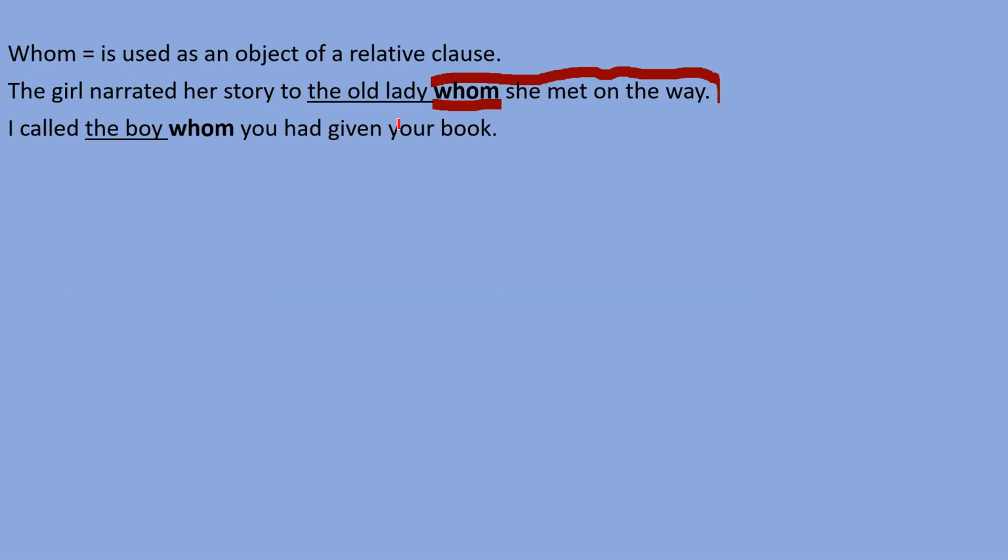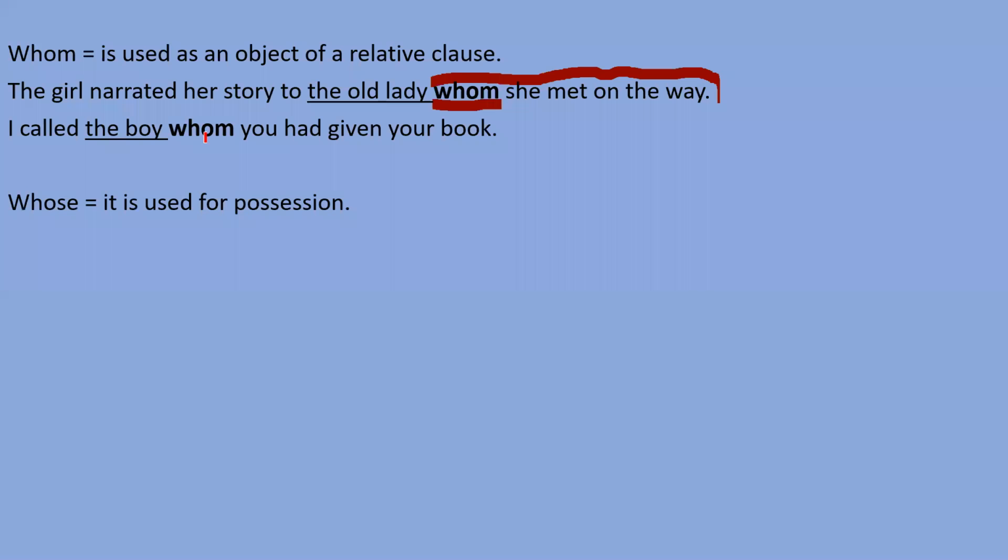See the next sentence. I called the boy whom you had given your book, right? So we want to write about the object. So that's why I need to fill in whom here. I hope everyone knows what is subject and what is object. So when there is a need to fill in an object, or we want to know about the object, we should fill in whom, right?